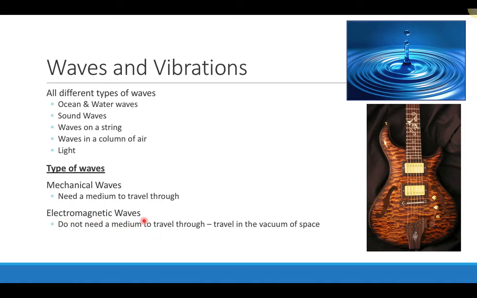Electromagnetic waves are different than mechanical waves. They don't need a medium to travel through. They can actually travel through the vacuum of space. And we'll talk specifically about electromagnetic waves in the future, but electromagnetic waves are waves such as radio waves, light, X-rays. There's a whole spectrum of electromagnetic waves. So in this presentation, we're mostly going to focus on mechanical waves, but our description of waves actually takes into account all forms of wave, both mechanical waves and electromagnetic waves.